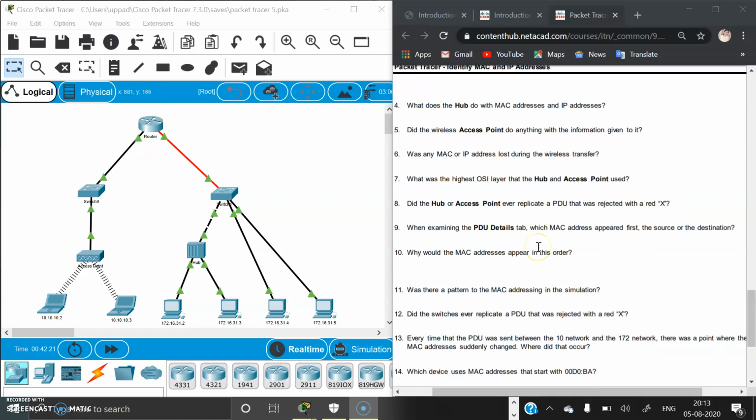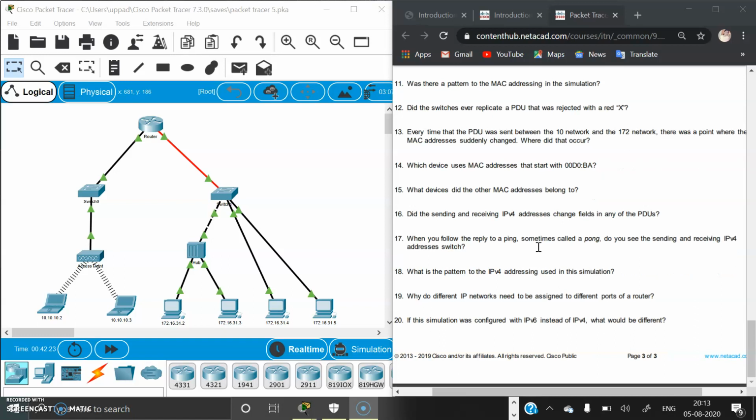And the next question, the 14th question, which device uses the MAC address that starts with 00D0:BA? We already know that it is the router. What devices did the other MAC addresses belong to? The other MAC addresses belong to the sender and the receiver.